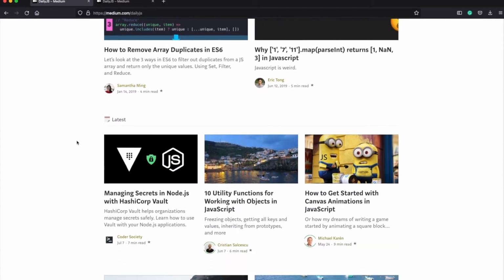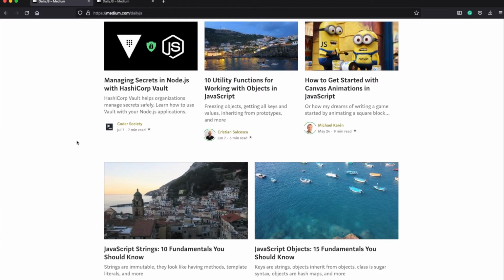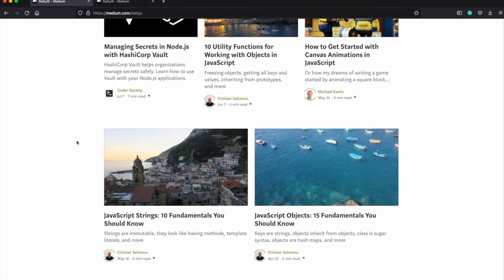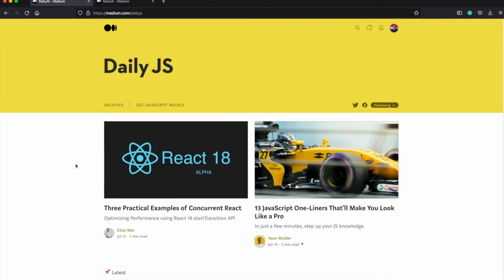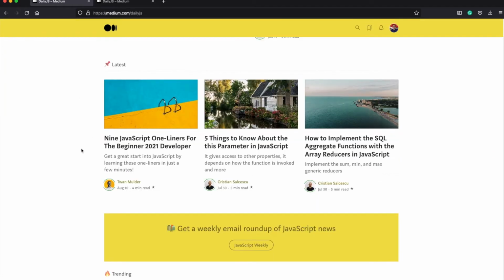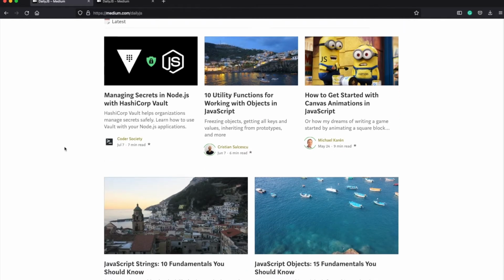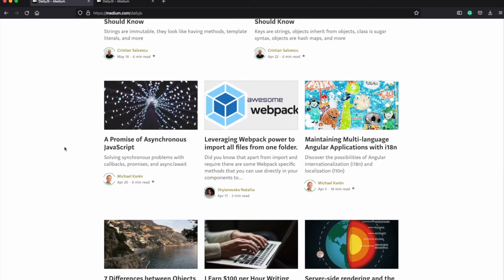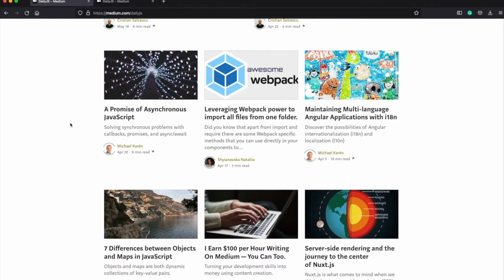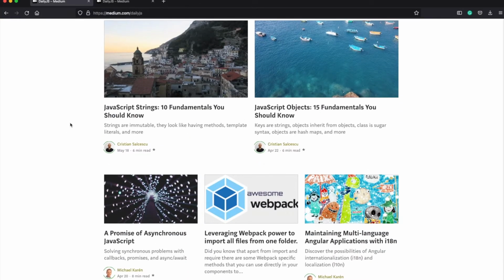As a writer, if you are also interested in writing about, for example, JavaScript, then you can send your article draft to this publication. And if the editors of this publication think that your article is good enough to publish on their publication, then your article will be published here and will be ready to be viewed by the audience of this publication. This is a great advantage of a publication. They already have a built-in or growing audience. And if your article gets selected and published in a publication, then your article will automatically start generating traffic.